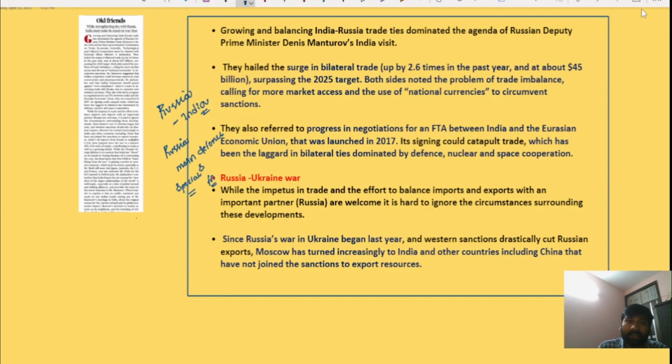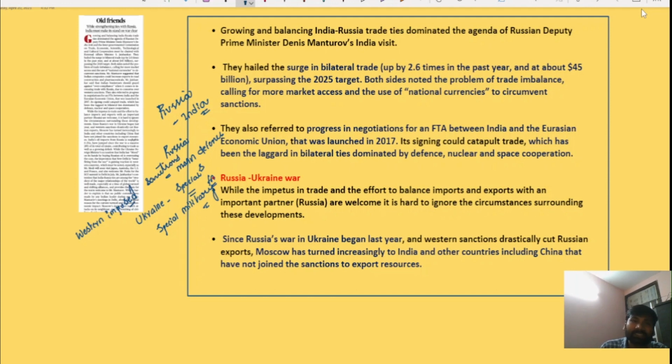So recently, last year, the Russia-Ukraine war broke out in February. However, Russia described this war as a special military operation. After the war broke out, several Western countries imposed sanctions on Russia.